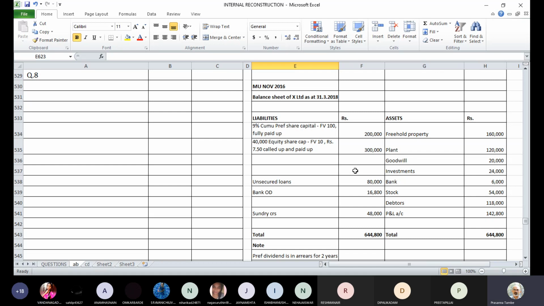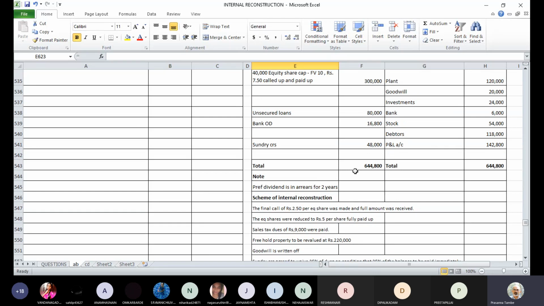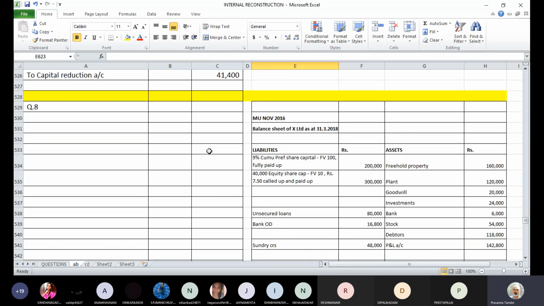Yes, sir. Okay. So the balance sheet is given. We'll directly go to the adjustments. It says preference dividend is in arrears for 2 years, so that's your contingent liability. And then the scheme of internal reconstruction is given. We will do accounting entries first, and then we will think of capital reduction account and other things. So let's start with the accounting entries.